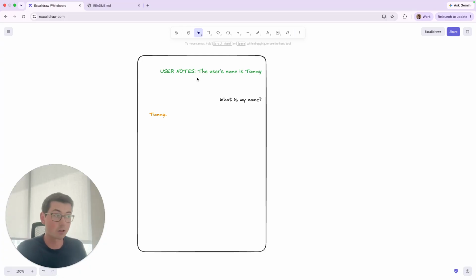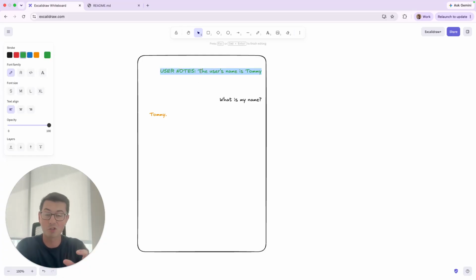When you start talking to Claude, it is going to put a bunch of stuff in the prompt before your message that is going to help Claude do its work. So in the context of what is my name, Claude probably appended some kind of text that looked exactly like this. It just says, hey, the user's name is Tommy. Maybe it says your email address. Maybe there's some other things about you. And so even though in the chat that we looked at in Claude, we weren't able to see the user notes, that had to have been there in order for Claude to tell us what my name was.